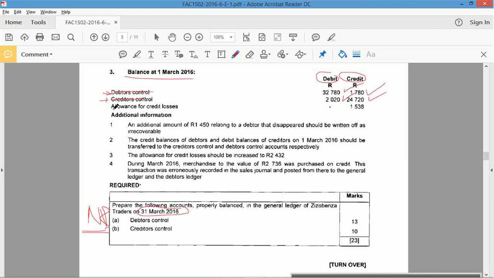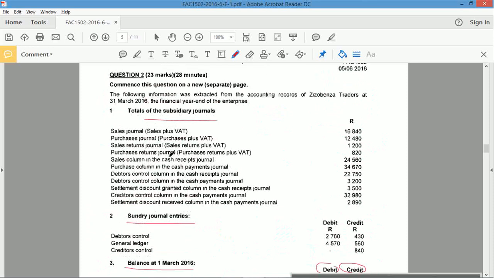Looked at it. Allowance for credit losses, I don't need that for a debtors and creditors control question. This affects my credit losses. And it's also used for disclosure in a statement of financial position. Okay, I don't use it for debtors and creditors. Okay, so it's not necessary. You can ignore it. Right, what do I have?